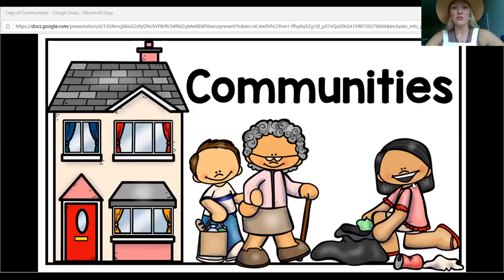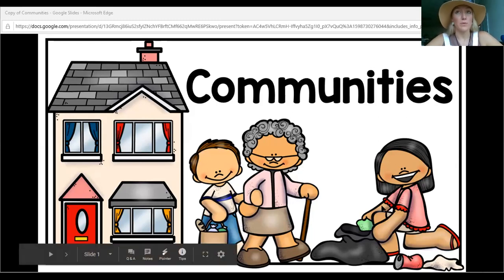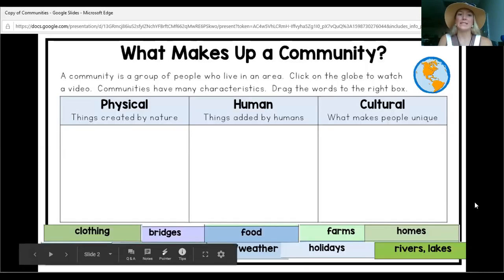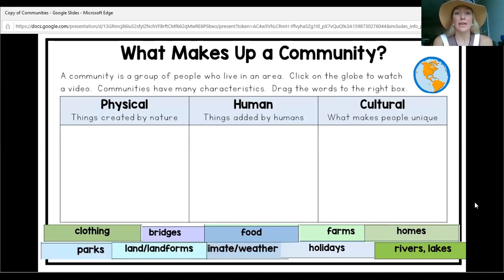Hello, and today in social studies, we're going to learn about different kinds of communities. Probably where you live or maybe other people live, those are different kinds of communities. What makes up a community? A community is a group of people who live in an area. We'll click on the globe and watch a video in just a minute.